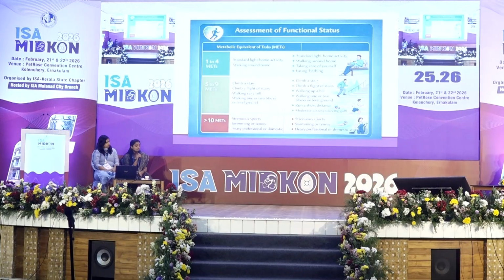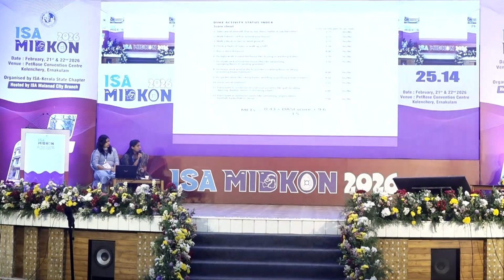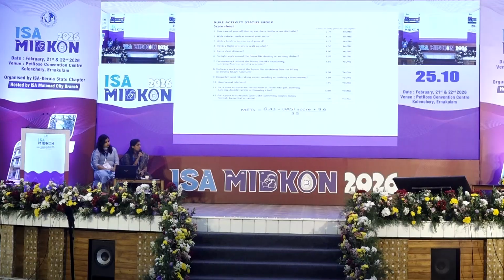Duke's Activity Status Index is a self-reported questionnaire to evaluate the patient's physical ability, and it is scored from 0 to 58.2. The METs is calculated from the DASI score as (0.43 × DASI score + 9.6) / 3.5, where a value more than 35 gives good functional capacity and less than 25 gives poor functional capacity.